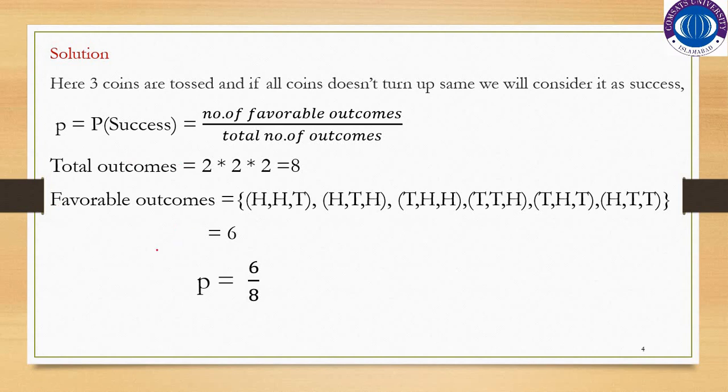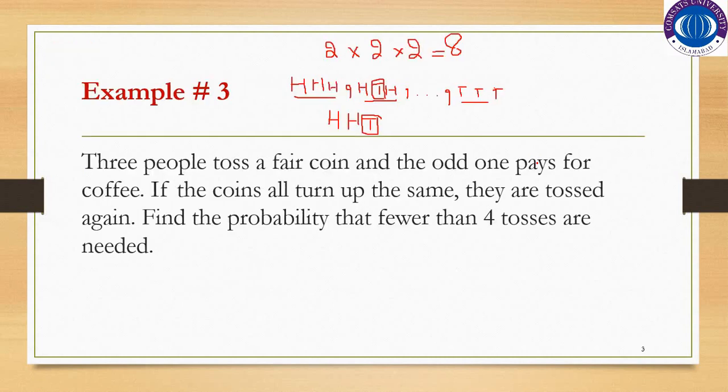What about the favorable outcomes? Favorable outcomes would be head, head, tail; head, tail, head; tail, head, head; tail, tail, head; tail, head, tail; and head, tail, tail. The outcomes head, head, head and tail, tail, tail will not be considered here because, as is said in the statement, if all 3 coins turn up the same, the toss will be repeated again.